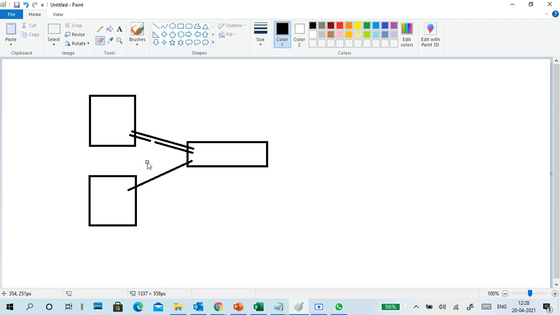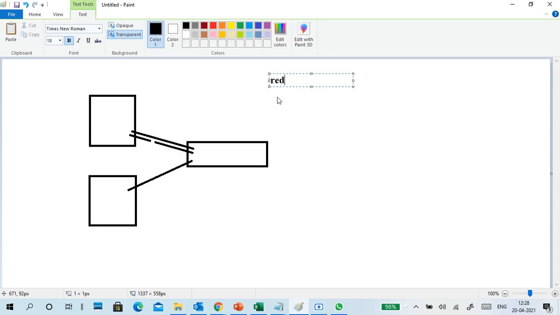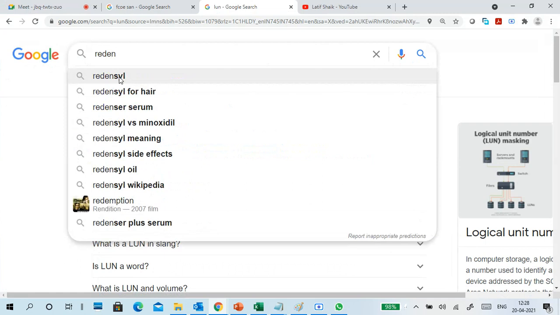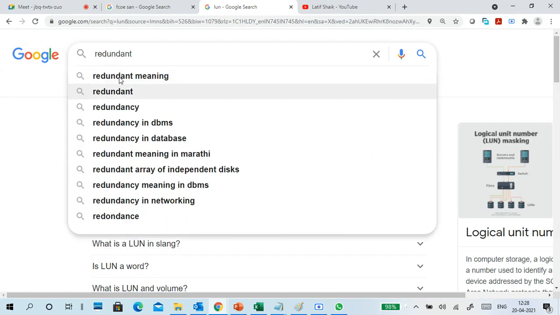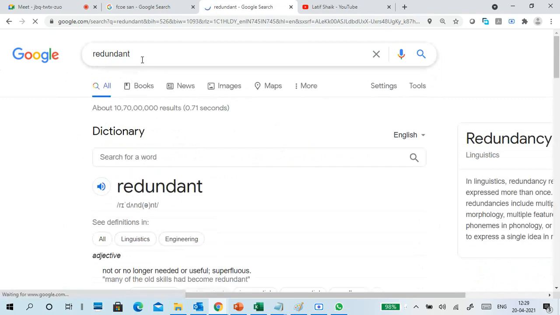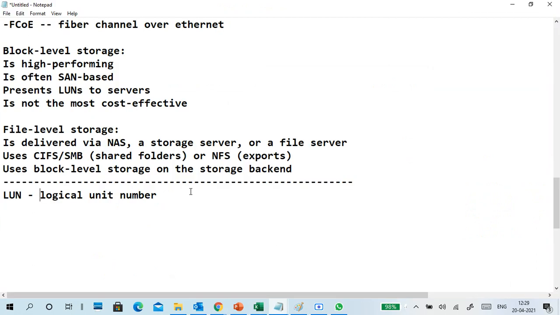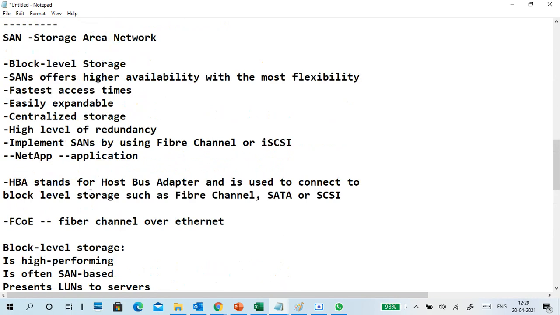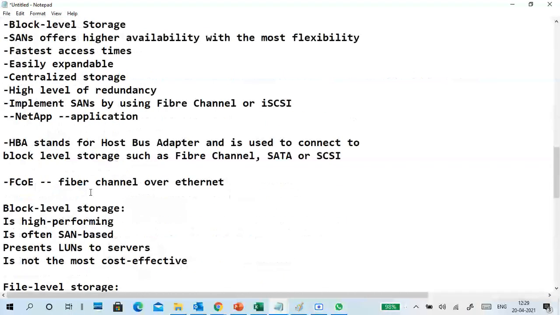Understand now? So what is redundancy? Everybody should understand what redundancy is. Redundancy, failover, load balance: these are three important words. Redundant means an alternate resource, performing the same operation, the same task only.